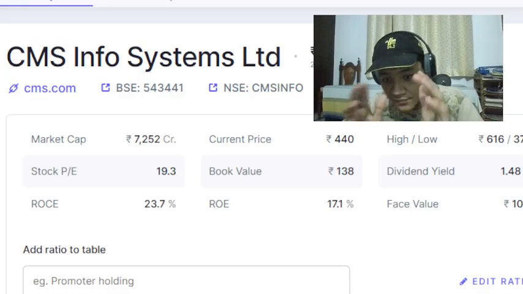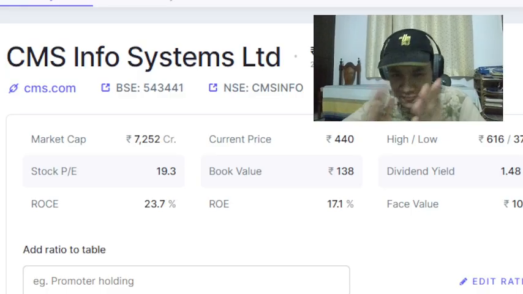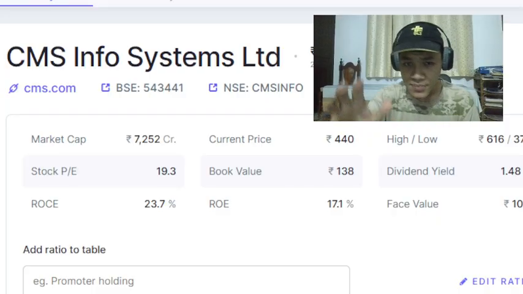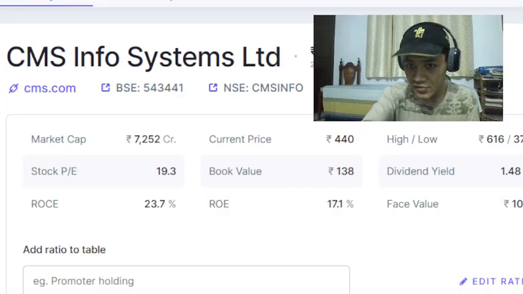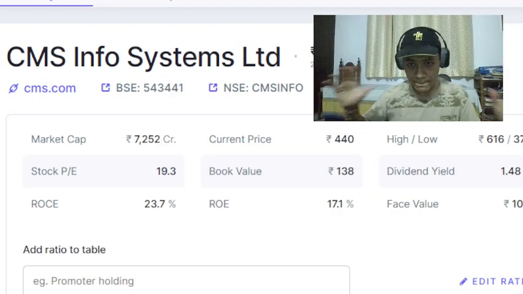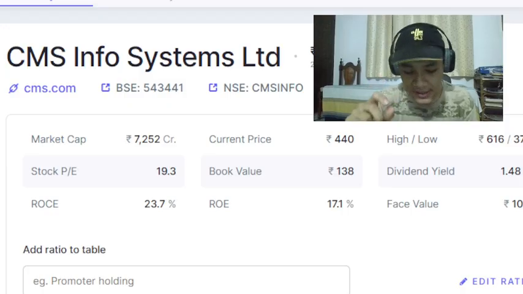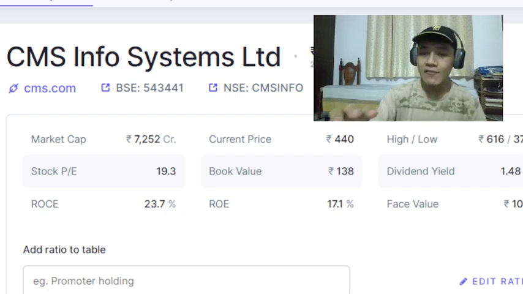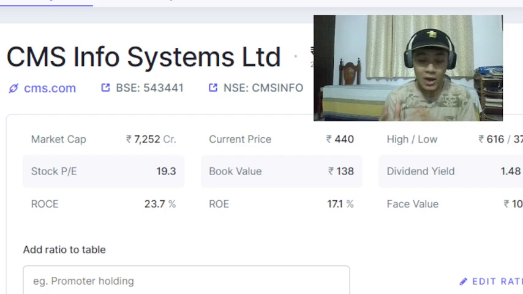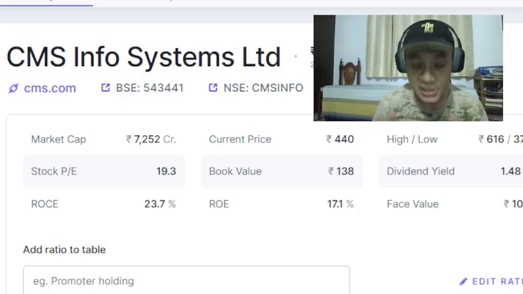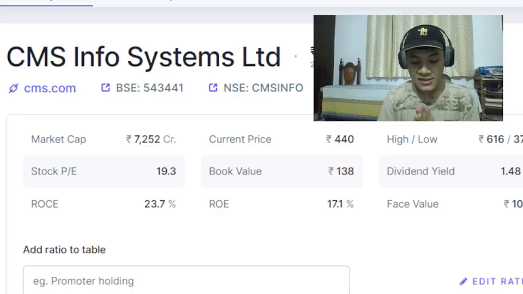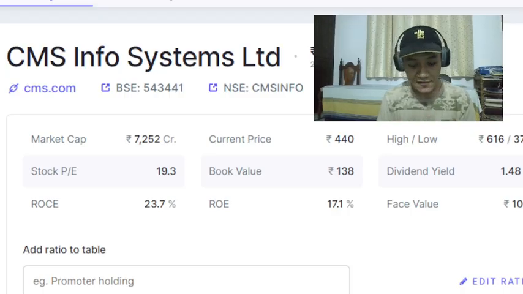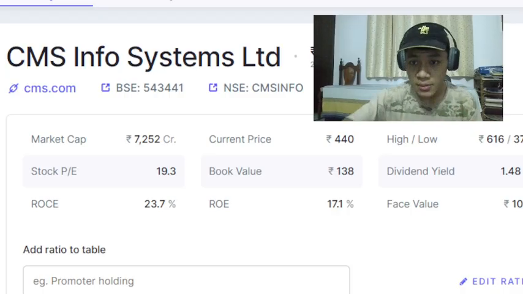Now, the purpose of this is not to act as investment advice, it's just to show information about this company. What we're going to do is take a look at some of the financials of the company over a longer period of time to see the growth rates and all. Second is seeing the different business segments of the company, understand what it actually does and what part of its business brings in how much of its total money. The third, we're going to take a look at its future outlook. What are the future plans, the targets, the potentials for this company? And finally, we have some recent news about the company.